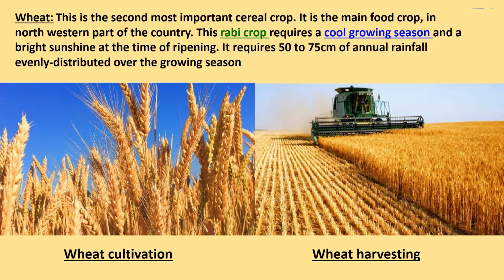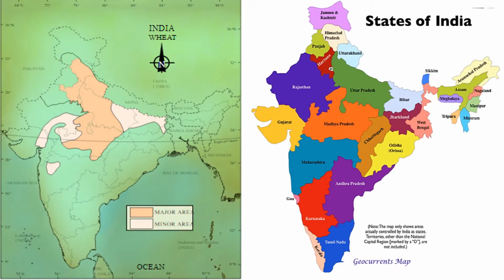Children, as you can see in the figures, wheat cultivation and wheat harvesting. In the given figure, it's a map of India showing cultivation of wheat. State-wise distribution: the major wheat producing states are Punjab, Haryana, Uttar Pradesh, Bihar, Rajasthan and parts of Madhya Pradesh.